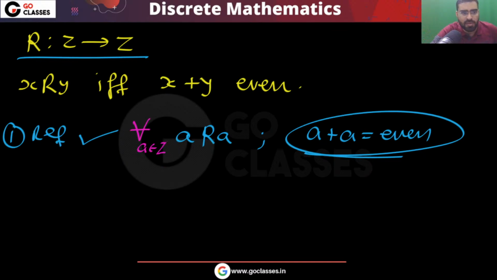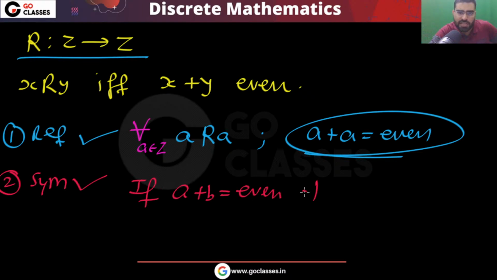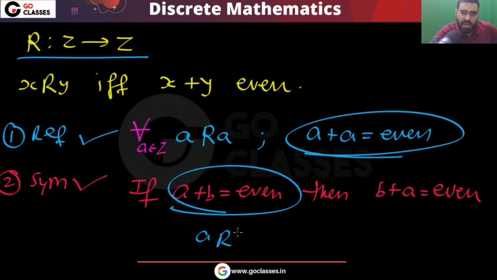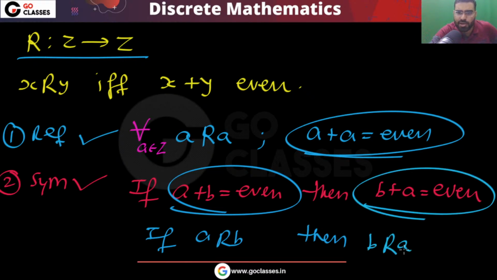Now let's see the symmetric property. Is this symmetric? Yes, this will be symmetric because if a plus b is even, then definitely b plus a will be even. So if a is related to b, then definitely b will be related to a. So this is symmetric also. What about the transitive property? Can I say that R is transitive?